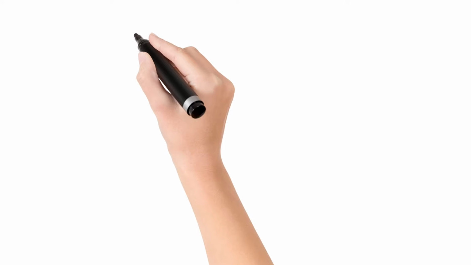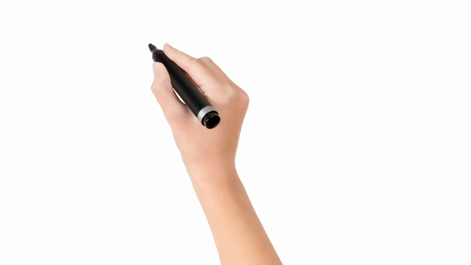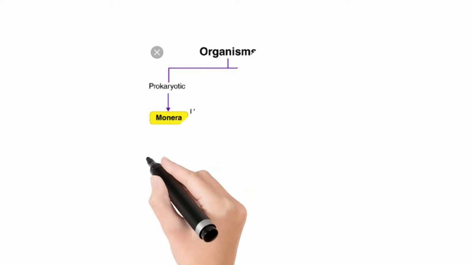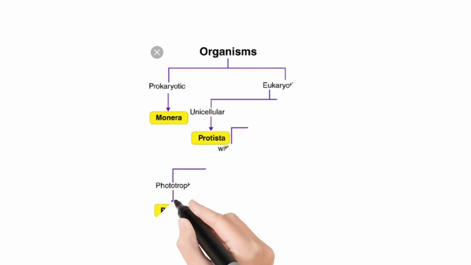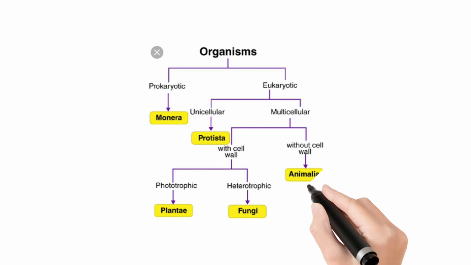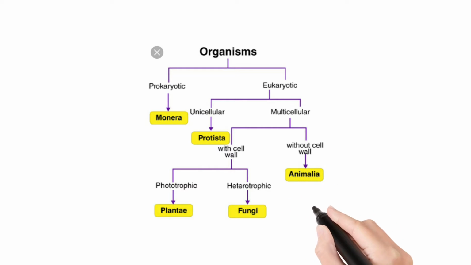On the basis of nucleus, organisms are divided into two categories. First is prokaryotes, which are the organisms that do not have a nucleus, and second is eukaryotes, which are the organisms that have a true nucleus. All the prokaryotic organisms lie only in one kingdom, and that kingdom is Monera. Eukaryotic organisms are further divided into two types, which are unicellular and multicellular.